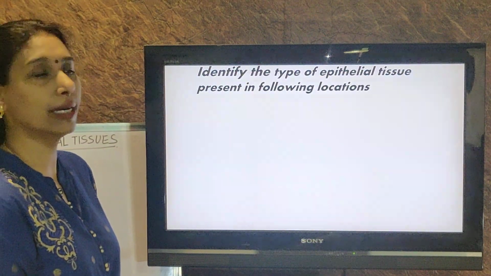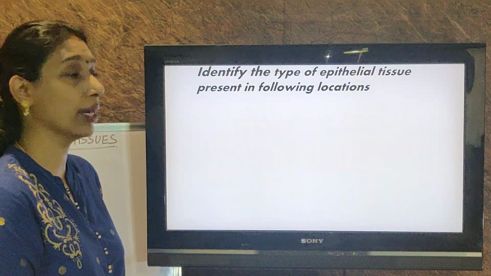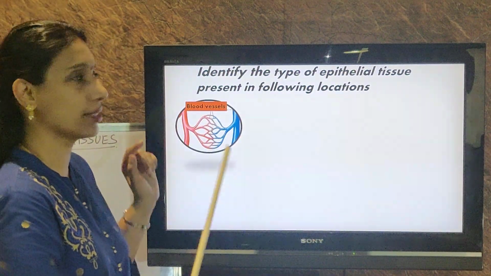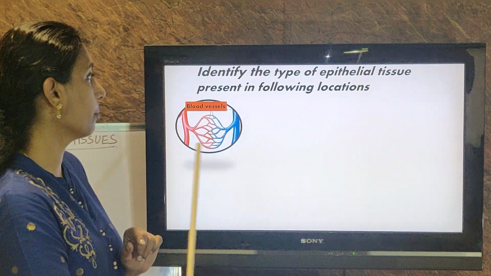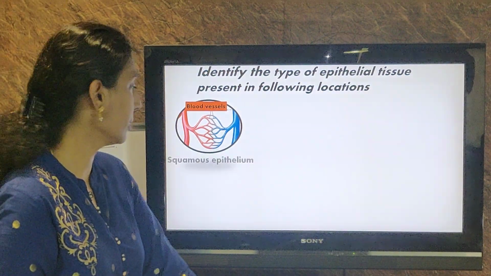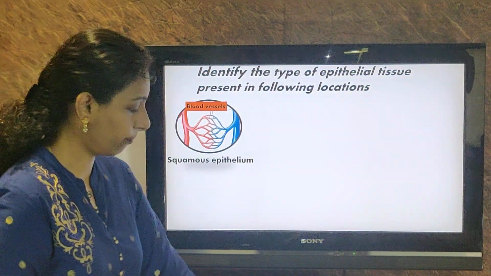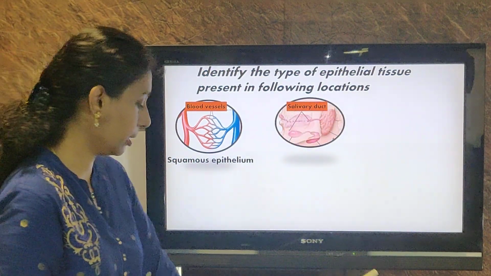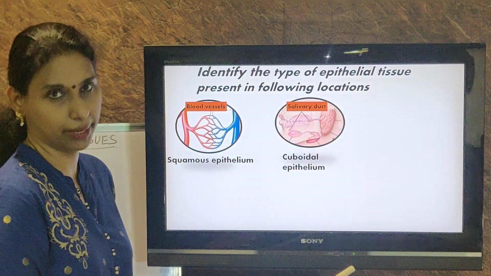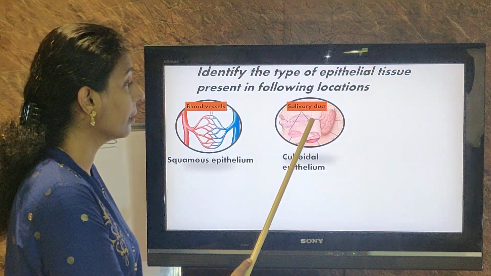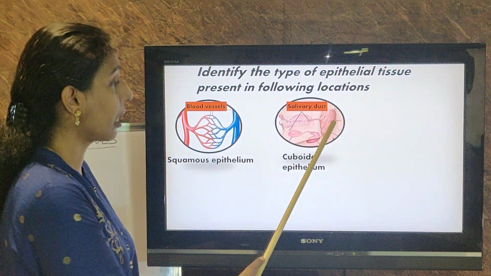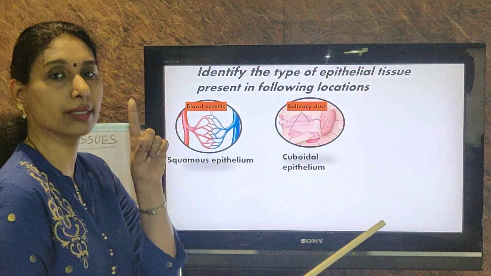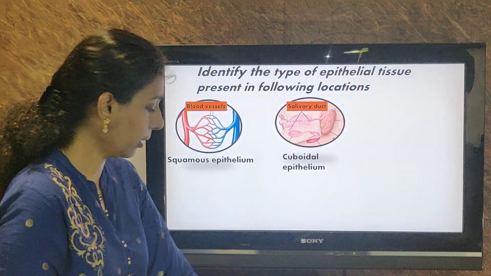Identify the type of epithelial tissues present in the following locations. This type of question can also come for the exam. They may give you the picture of the blood vessel. What type of epithelial tissue is present here? Remember, it is squamous epithelium. Second one, salivary duct. It is cuboidal epithelium. So in the salivary duct it is cuboidal, but if they are asking you about the salivary gland, remember it is glandular epithelium. Okay.